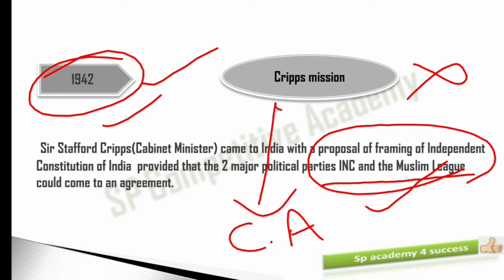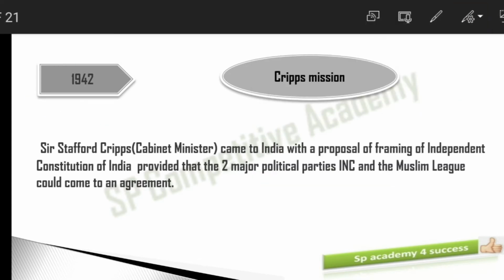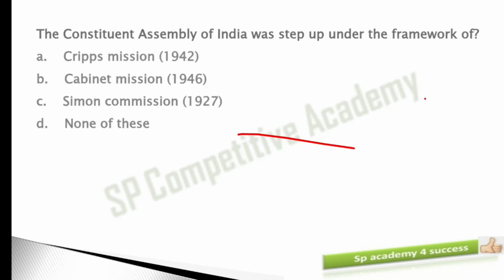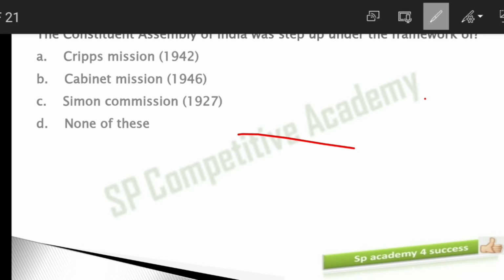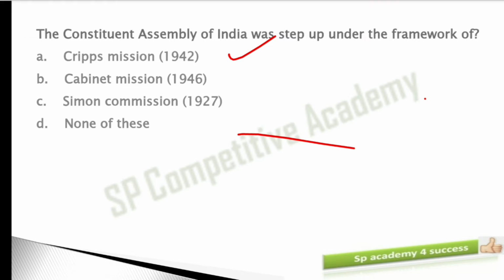In order to identify because of which mission we got the Constituent Assembly, first of all you have to know what these missions are. Just a minute guys. Coming to the first option in this MCQ, the first option here is the Cripps Mission Plan. So what is this Cripps Mission Plan?